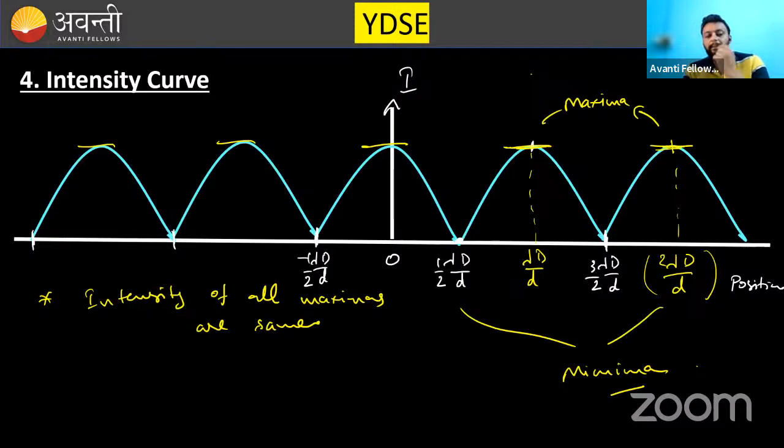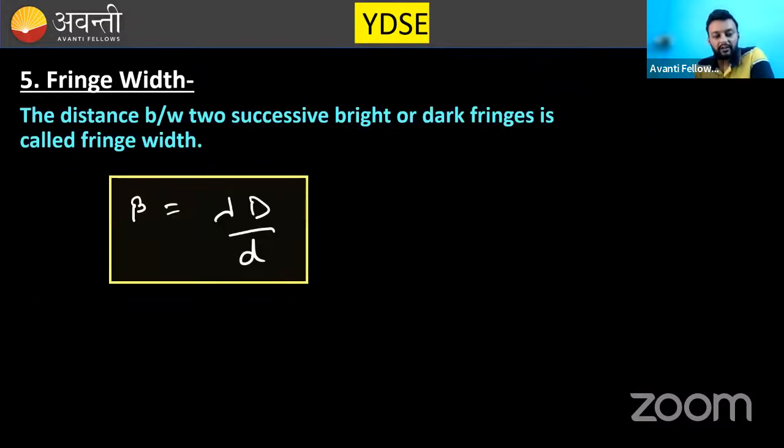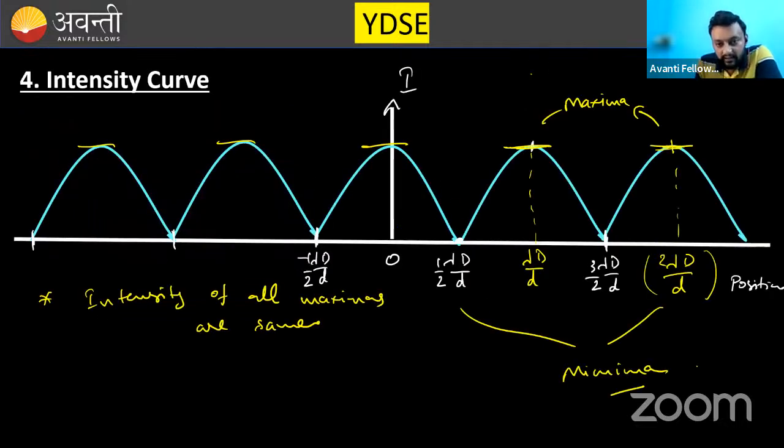Okay. Moving further. One more thing that I can explain you here. Fringe width: the distance between two successive bright or dark fringes is called fringe width. Can you see that? This is first dark fringe, this is second dark fringe. The separation between these two is called fringe width.